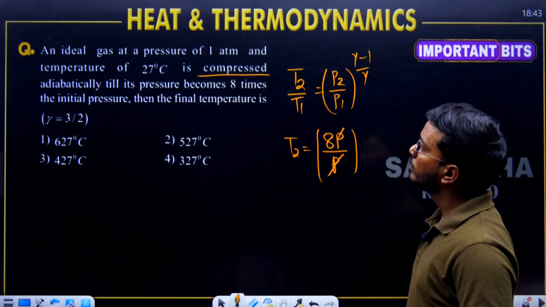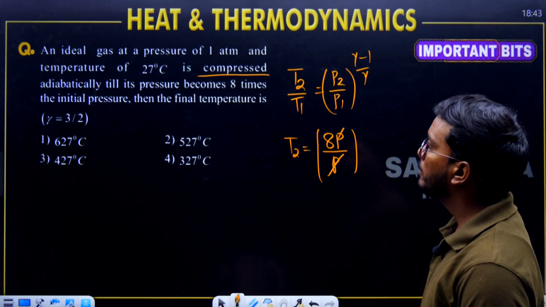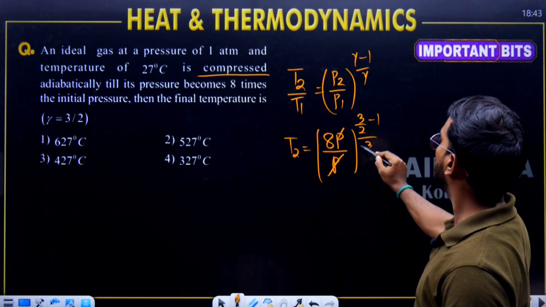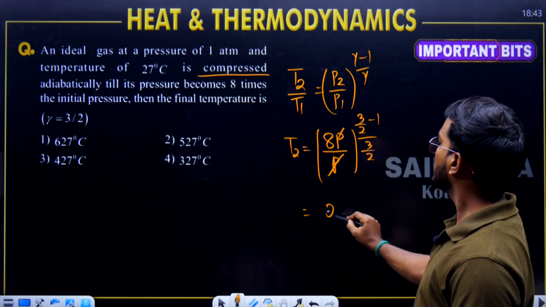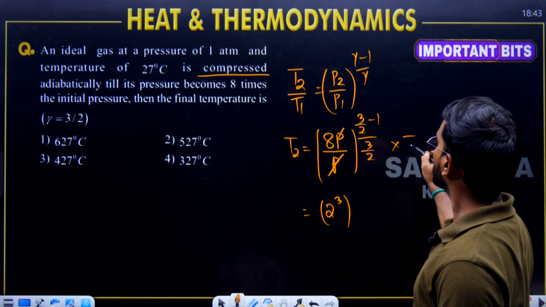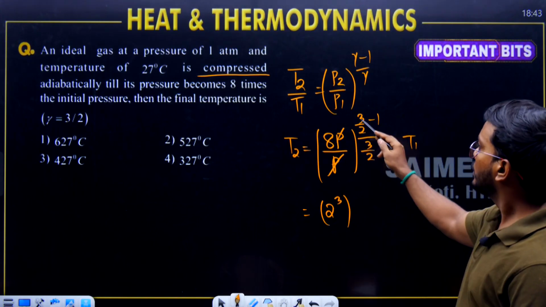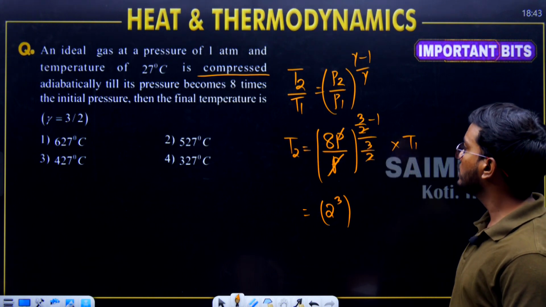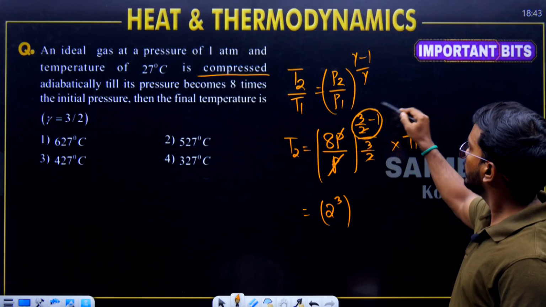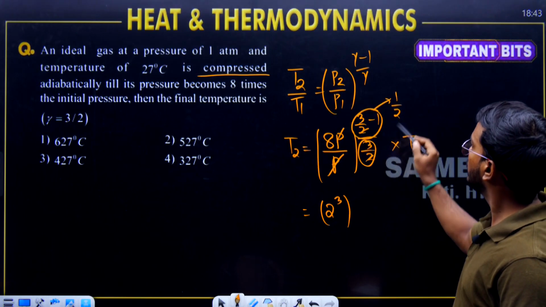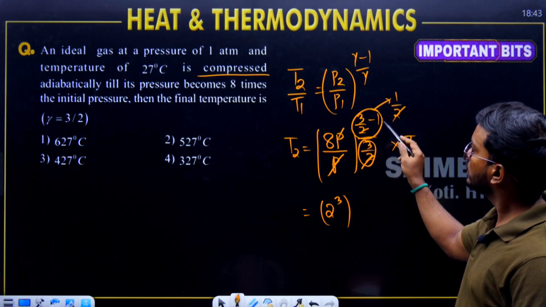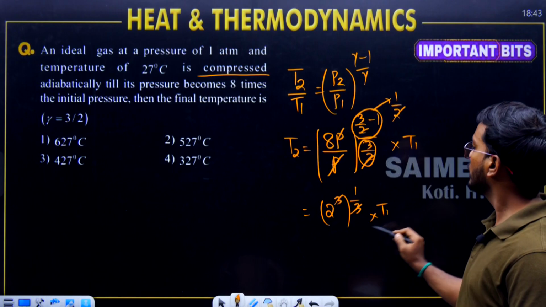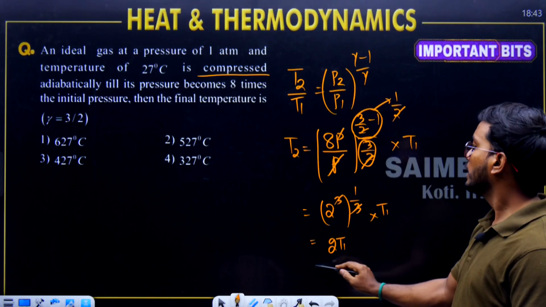Okay, adiabatically, the gamma value 3 by 2 is mentioned. 3 by 2 minus 1, divided by 3 by 2. This is 2 to the power of 3 into T1. 3 minus 2 by 2, 3 minus 2 is 1, 1 by 2. The 2 gets cancelled, so this becomes 1 by 2 over 3 by 2, the 2 gets cancelled, so this is 1 divided by 3. So the 3 gets cancelled, into T1, that is 2 T1.